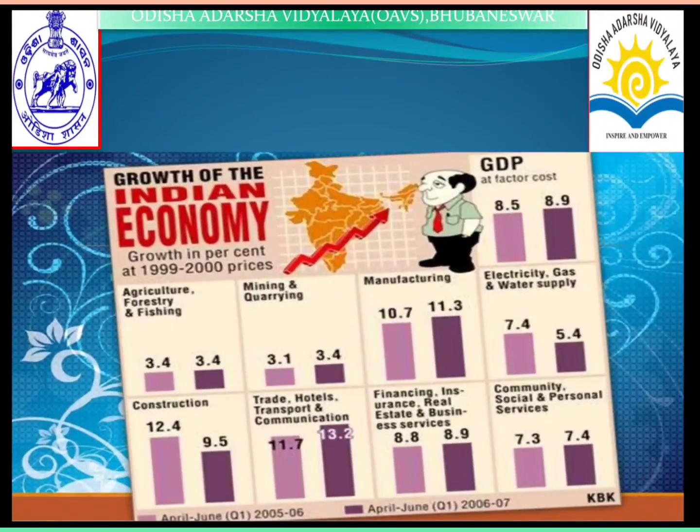Here is the growth of the Indian economy, growth in percent at 1999-2000 prices: agriculture, forestry and fishing, construction, trade, hotels, transport. In these pictures, we clearly depict that GDP at factor cost is 8.5%. Electricity. It is the service sector that takes more importance in the Indian economy.